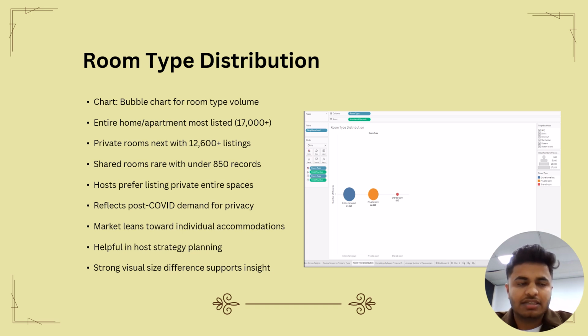In this slide, I will discuss room type distribution. This chart explores the connection between how much a listing costs and how well it is reviewed. Surprisingly, we found that there is no clear relationship between price and review score. Some cheap places had very high ratings, while some expensive ones didn't. Most listings, no matter the price, had review scores between 90 and 100. This shows that a higher price doesn't always mean better service. It also shows that guests care about value and experience more than just the cost. For hosts, this means they should focus on customers instead of increasing the cost.